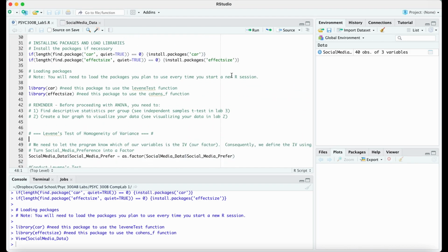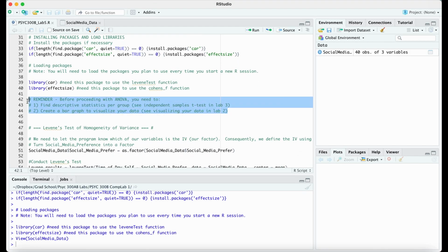Okay, so we're not going to actually do it in this lab, but I do want to remind you that we should be looking at our descriptive statistics and visualizing our data before we're running any sort of statistics on it, or inferential statistics on it. We don't have time to include this in the lab, but make sure, especially with data that you're using, that you're always doing that first. You want to look at your data before you do anything with it.